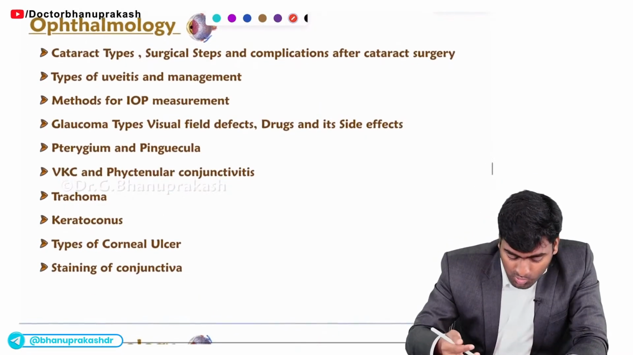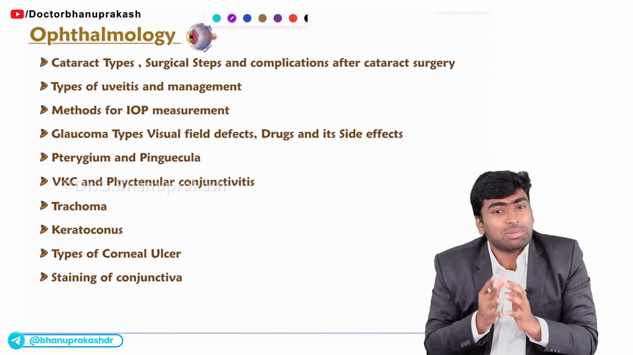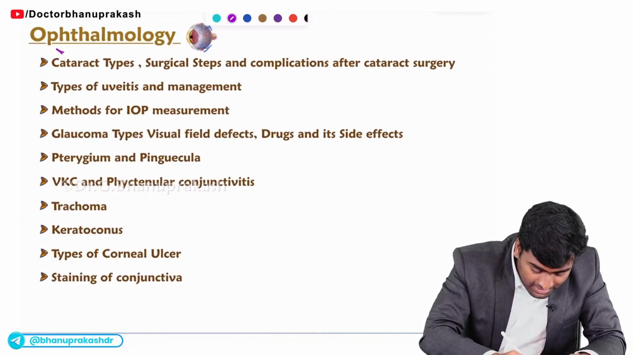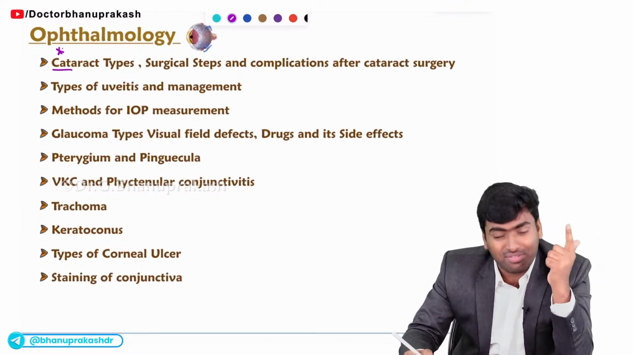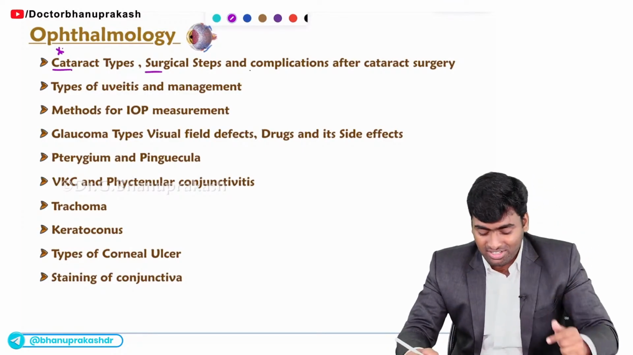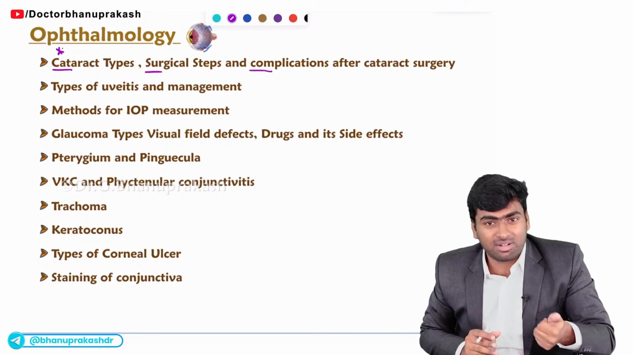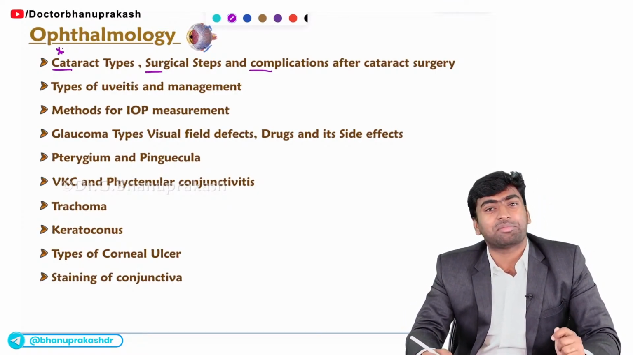Fine. Once you move on to the most important topics, the most important topic from ophthalmology is cataract. What will we study? We'll see the types of cataract, and we need to know the surgical steps in cataract surgery and the complications after cataract surgery, like cystoid macular edema and secondary cataract. These are the things which are tested about cataract.